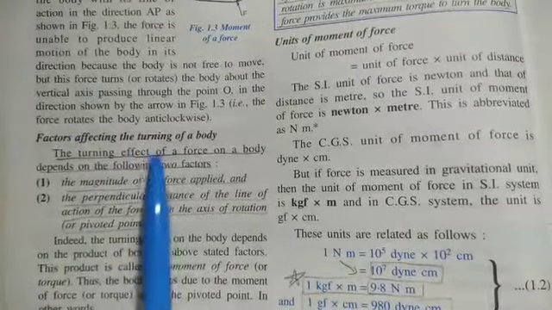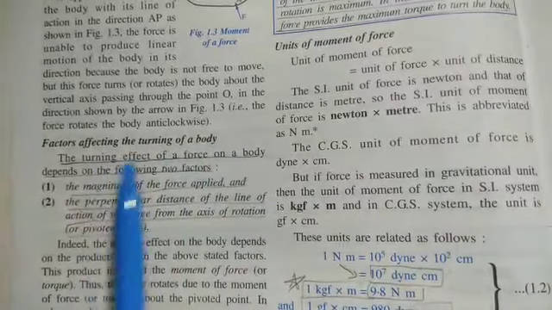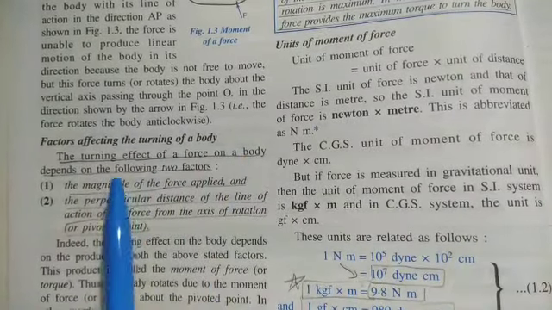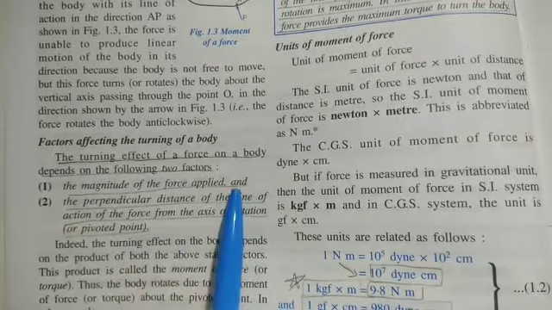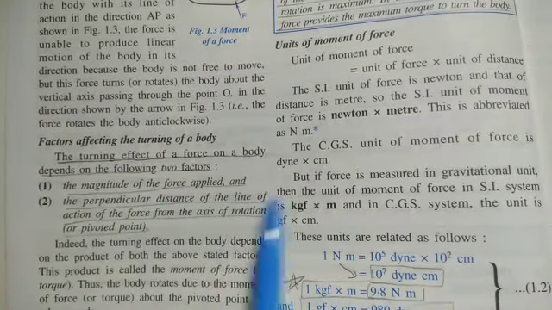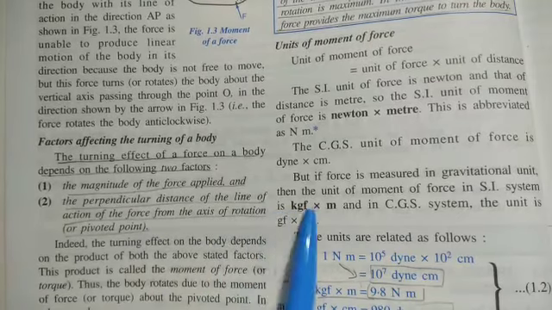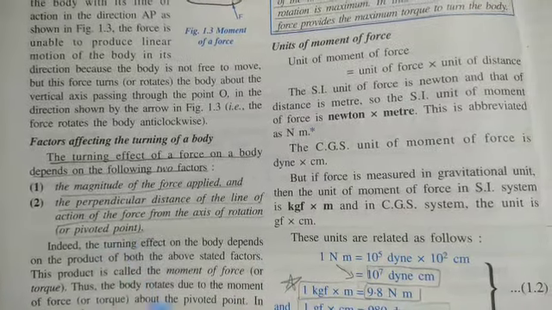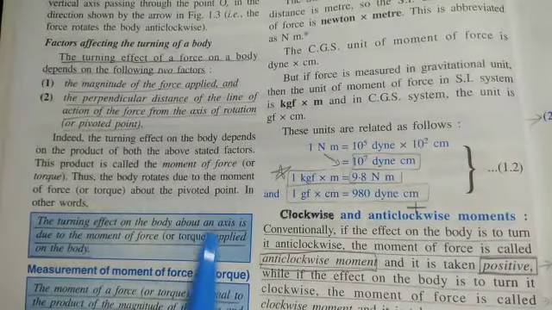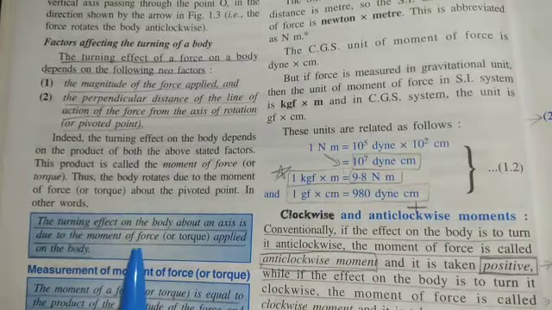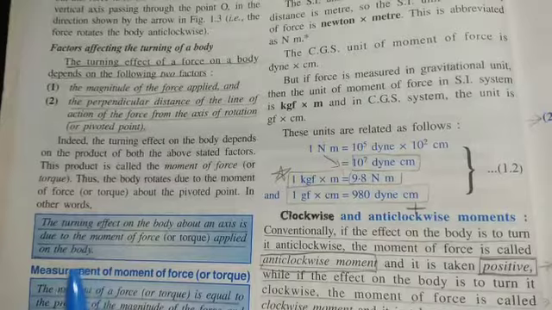Next, factors affecting the turning of a body. The turning effect of a force on a body depends on the following two factors. Now this is important: the magnitude of force applied, and the perpendicular distance of the line of action of the force from the axis of rotation or the pivoted point. Moving on to the definition, the turning effect on the body about an axis is due to the moment of force or torque applied on the body.